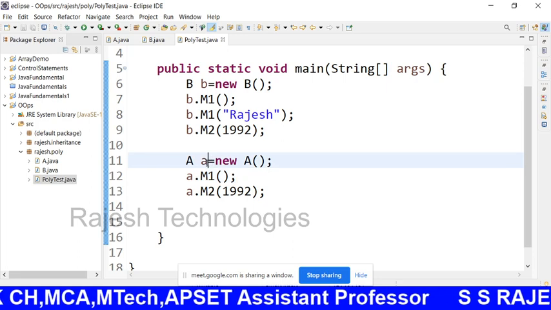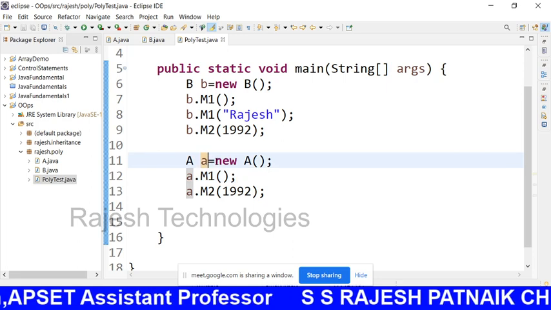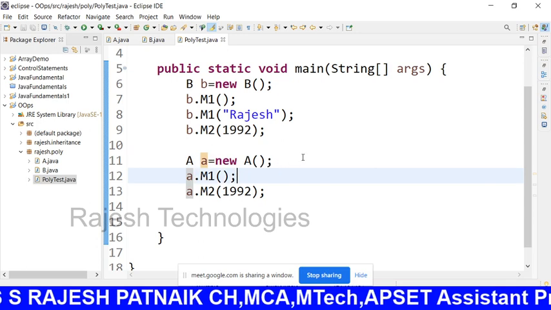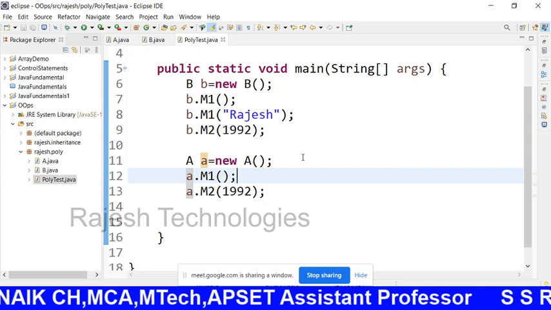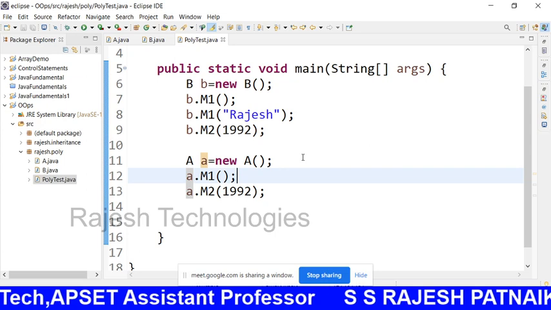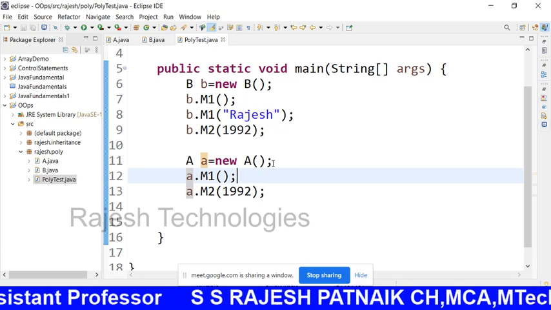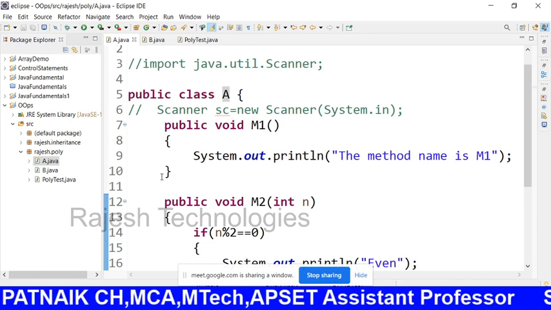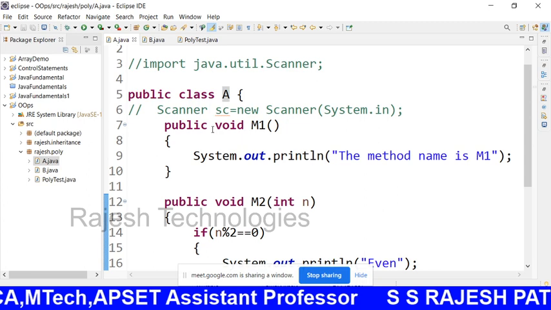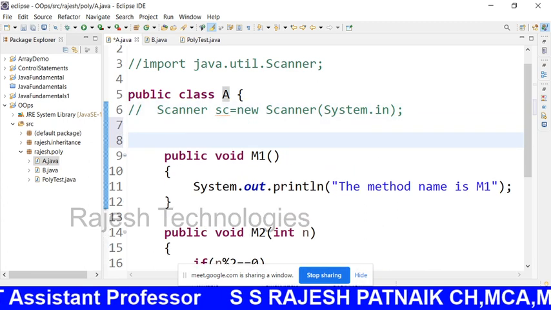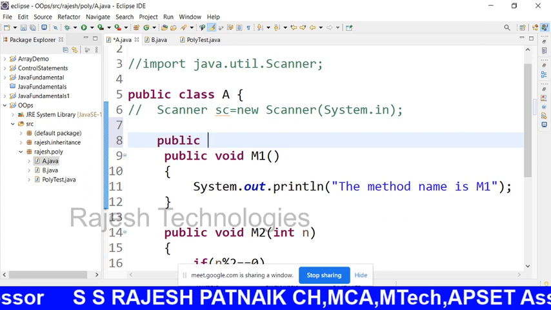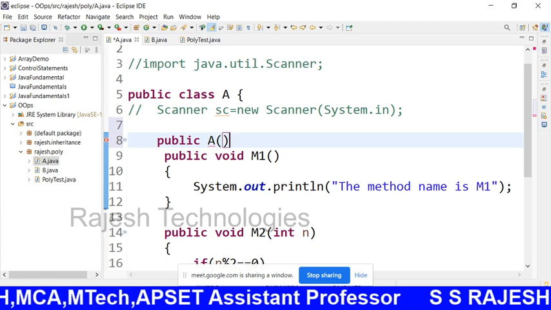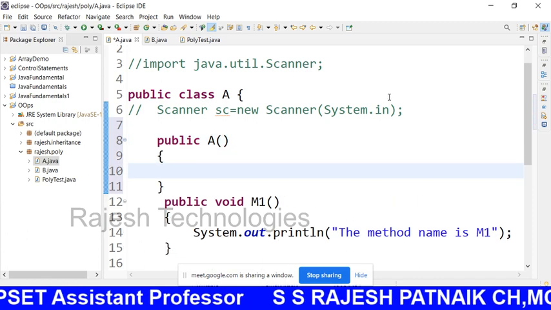A is the class name, small a is an object of the class. That means it is creating a memory. New A. Whenever you are creating a class object, the memory will be created. When the memory is created, if you are not providing any constructor, the compiler will write its own constructor. The constructor will be written by the JVM like this. There is no logic.